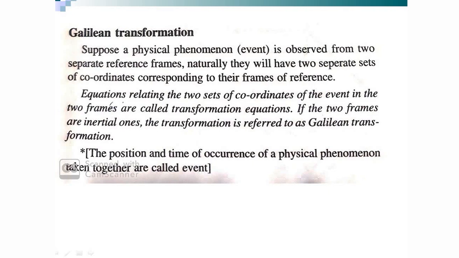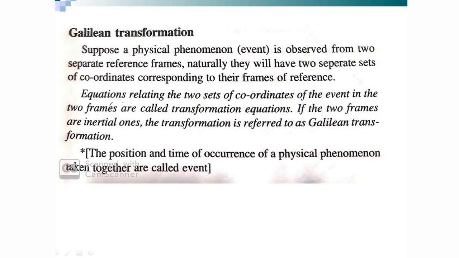Suppose a physical phenomenon or event is observed from two separate reference frames. Naturally, we'll have two sets of coordinates corresponding to their frames of reference. Suppose a ball is thrown by a boy.